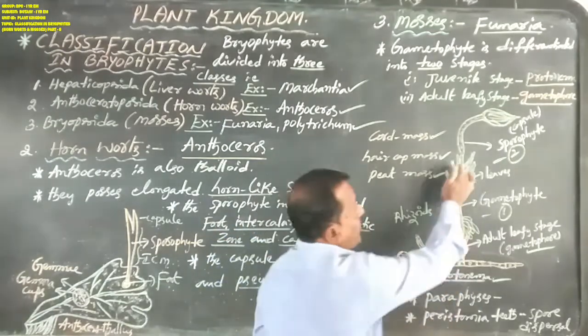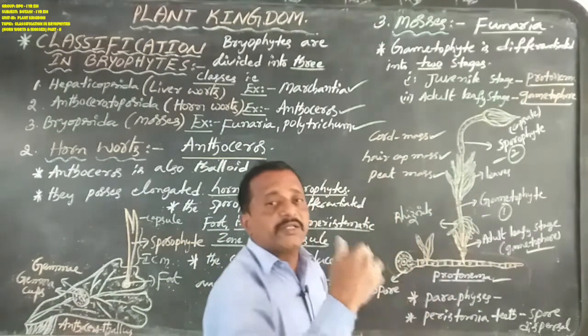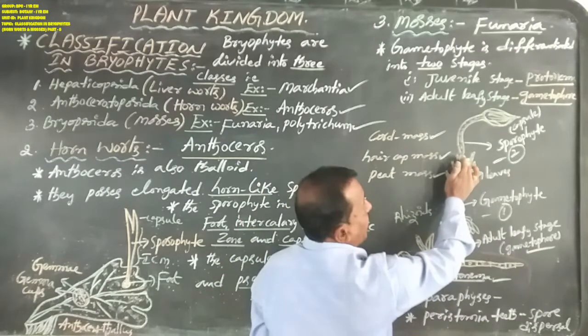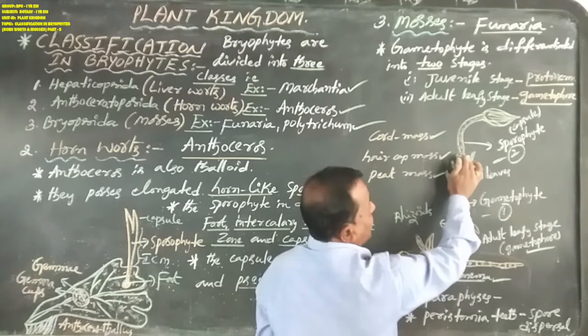Next we come to sexual reproduction, that is, the sexual organs. Sexual organs are produced at the apex of the leafy shoots.